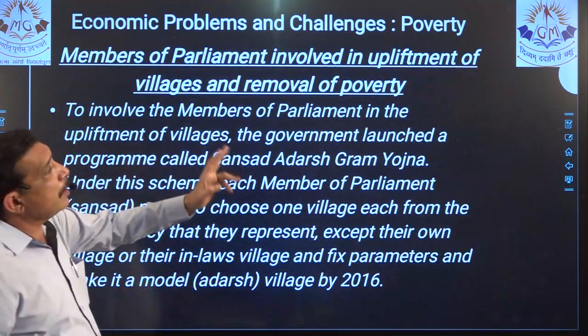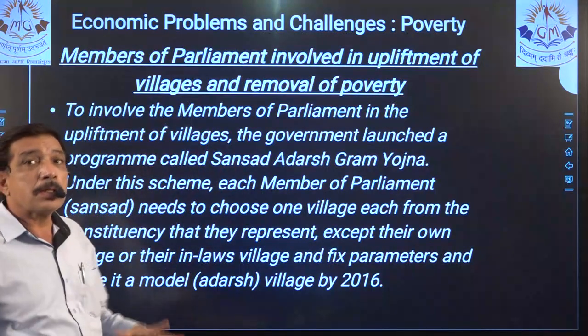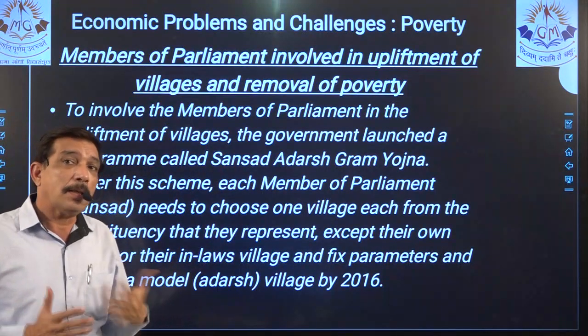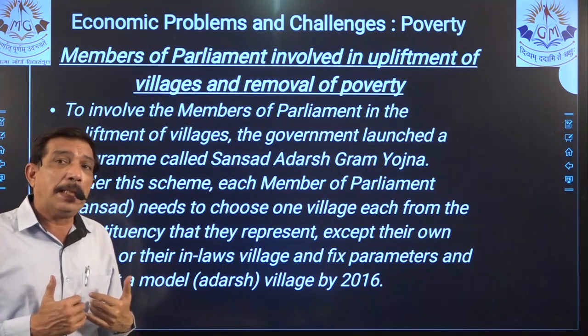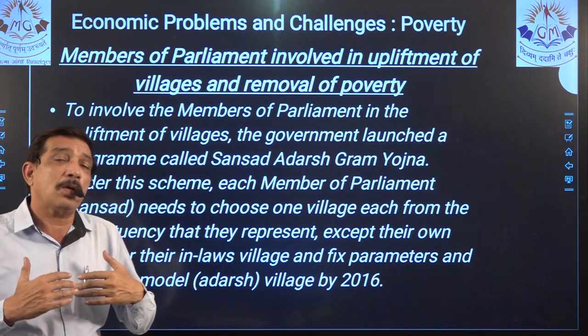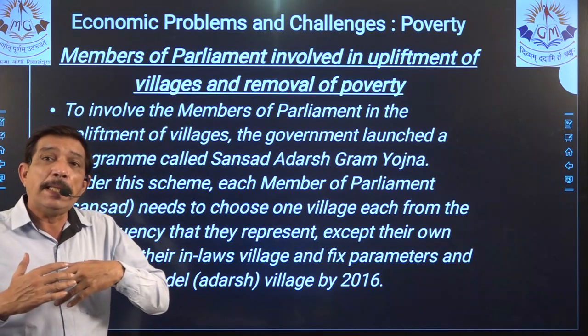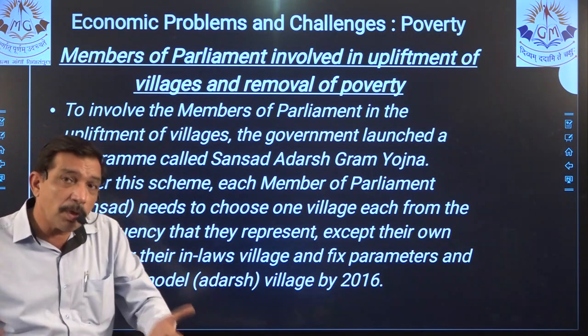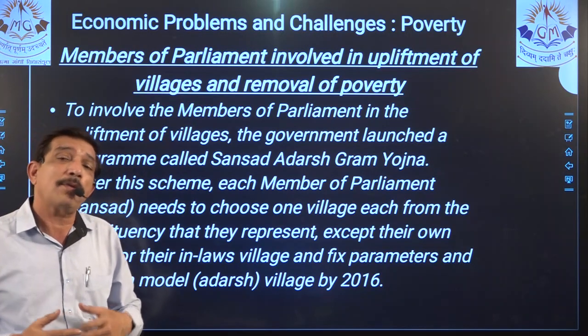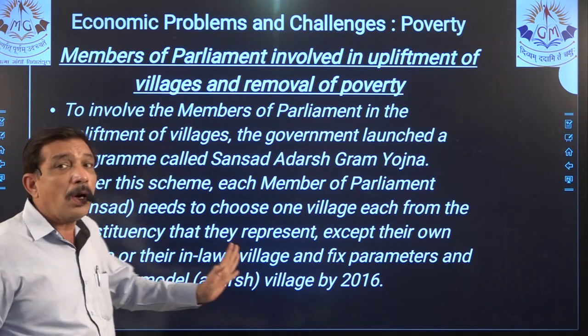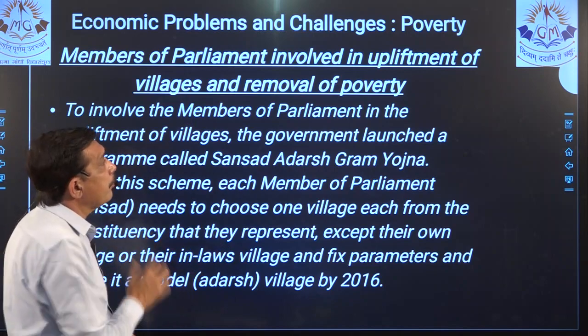Now, members of parliament involved in upliftment, this is for social safety, right? Because a member of parliament comes from a constituency, and he is responsible for his constituency, to look after the welfare of the people. So this is for social safety and security.